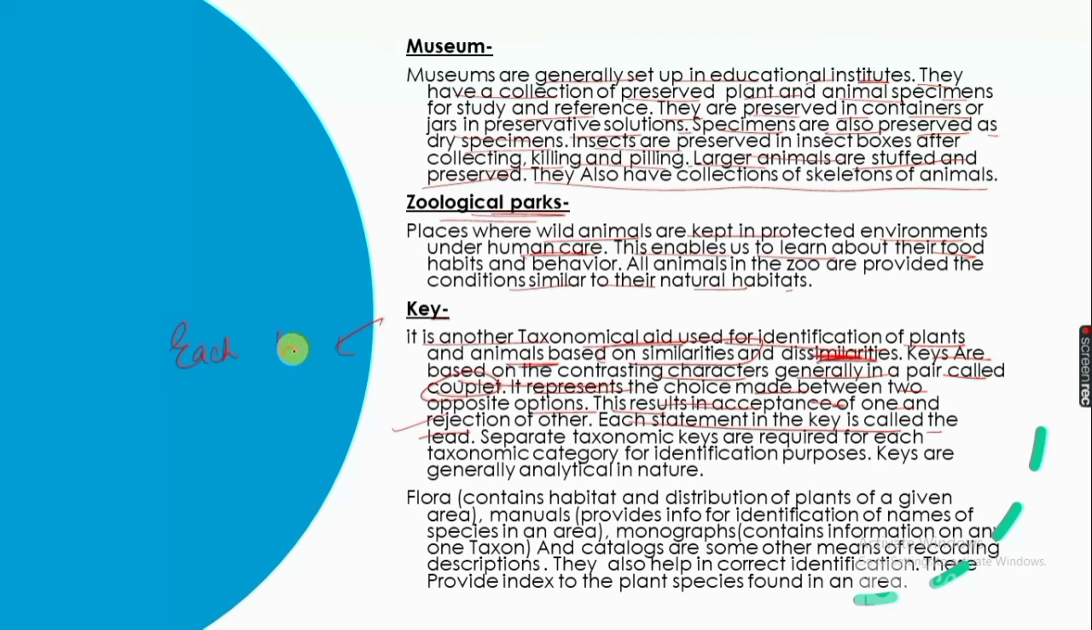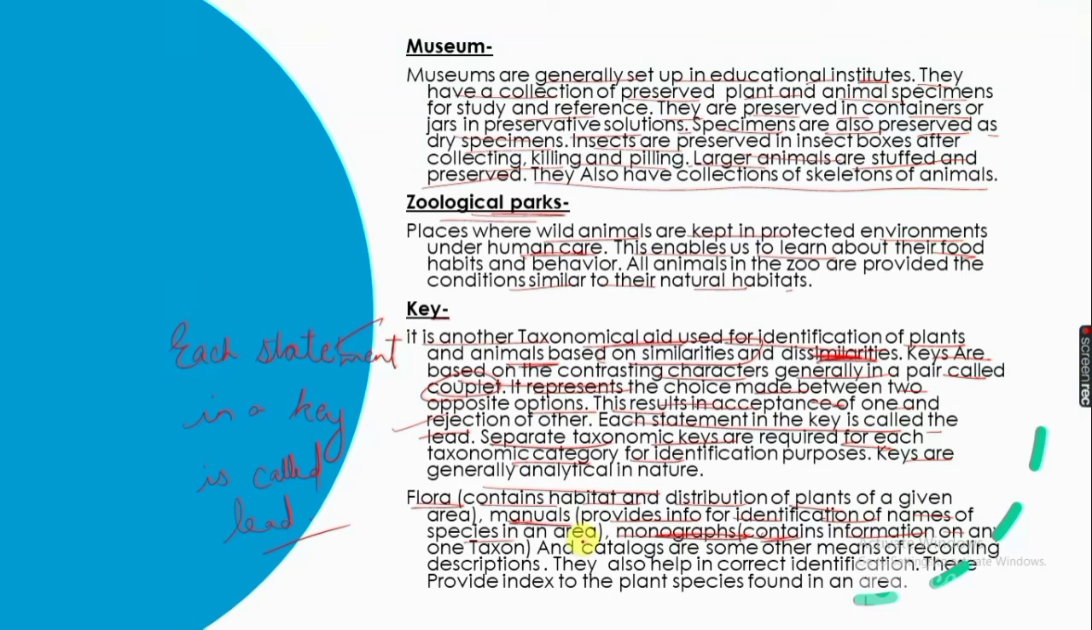Separate taxonomic keys are required for each taxonomic category for its identification. Keys are generally analytical in nature. Flora contains the habitat and distribution of plants. Manuals. They provide information for identification of names of species in an area. Monographs. They contain information on any one taxon. And catalogs. They are other means of recording descriptions. They also help in correct identification. These provide an index to the plant species found in an area.